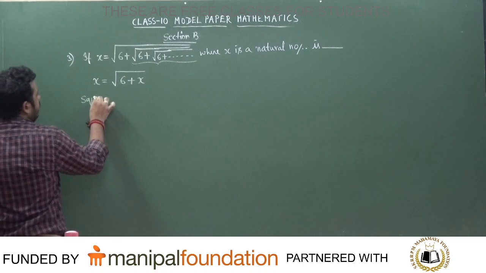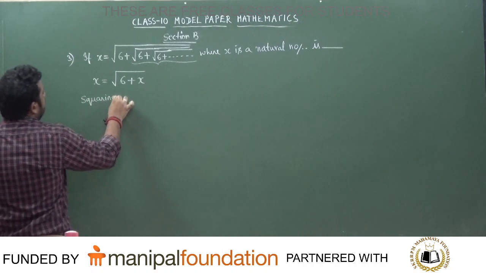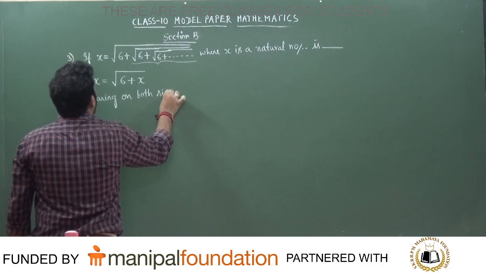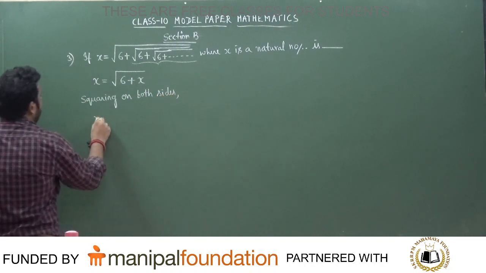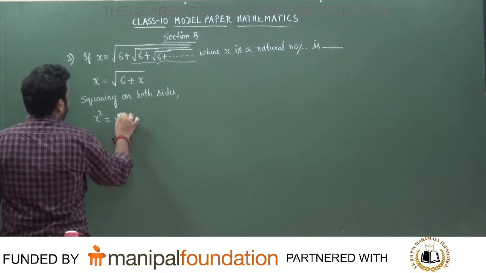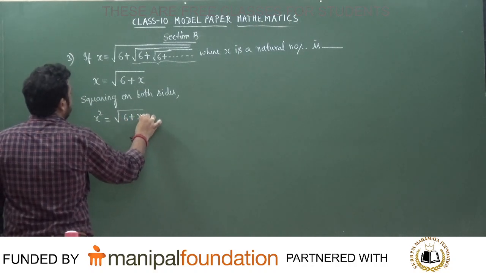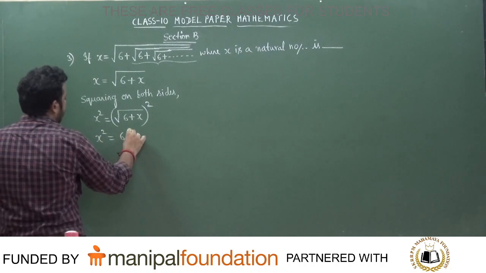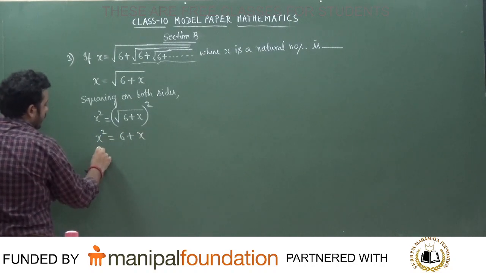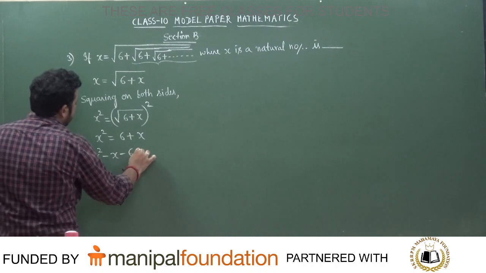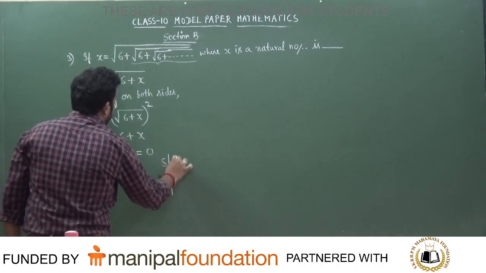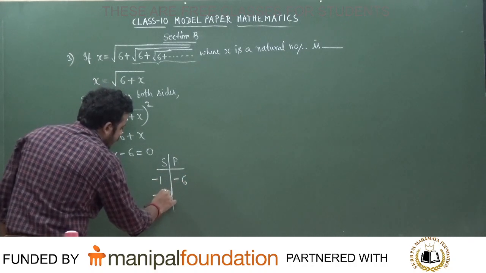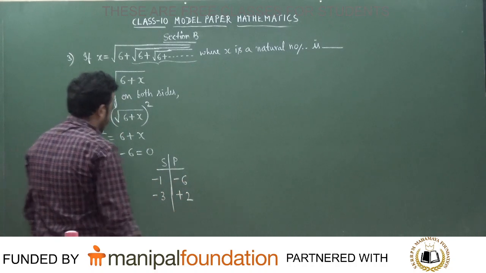After this, this is an important question, mark it. Squaring on both sides. What do we get when we square on both sides? We get x square is equal to square root of 6 plus x the whole square. So x square is equal to 6 plus x. So x square minus x minus 6 is equal to 0. Take the sum and take the product. Minus 1 and minus 6, which is nothing but minus 3 and plus 2. Is it correct or not?